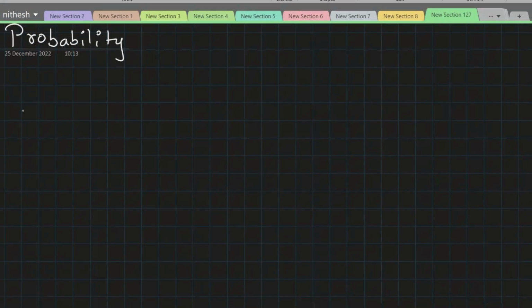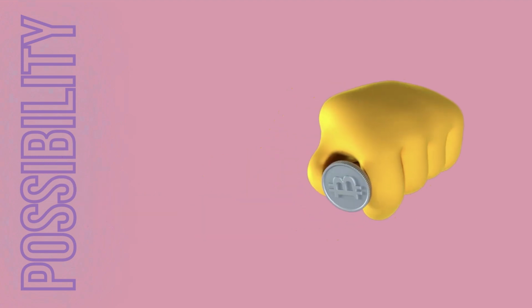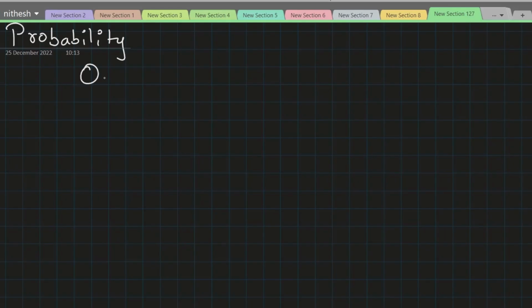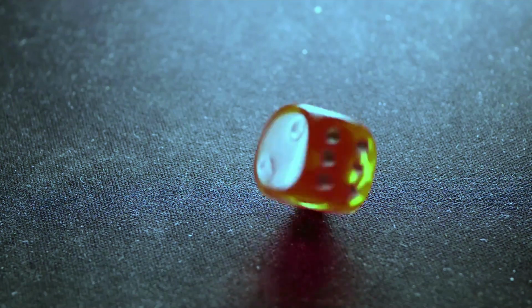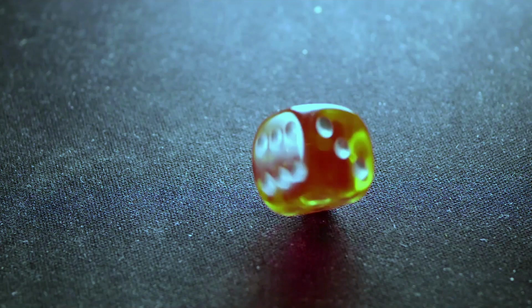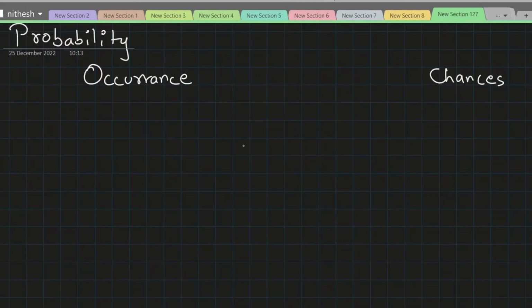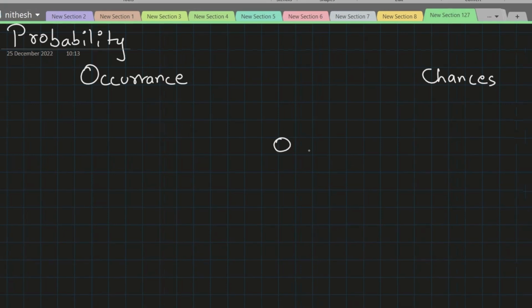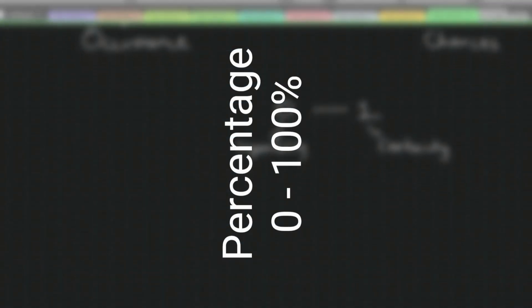Probability. Probability means possibility. It is a branch of mathematics that deals with occurrence of random event. In common usage, the word probability is used to mean the chance that a particular event or a set of events will occur, expressed on a linear scale from 0, that is impossibility, to 1, certainty, also expressed as a percentage between 0 to 100%.